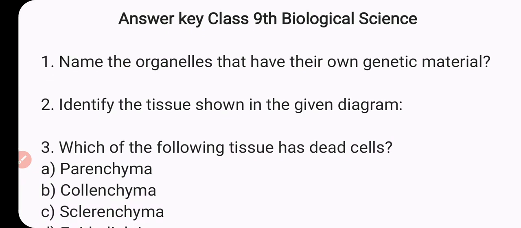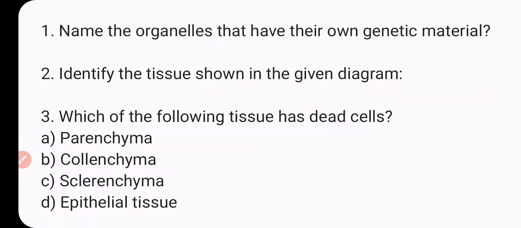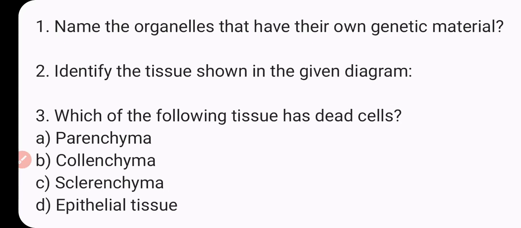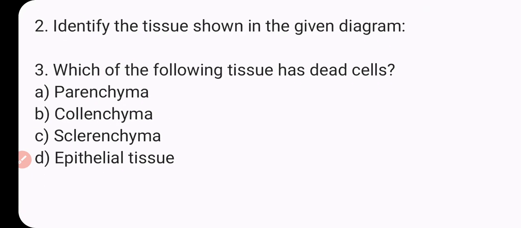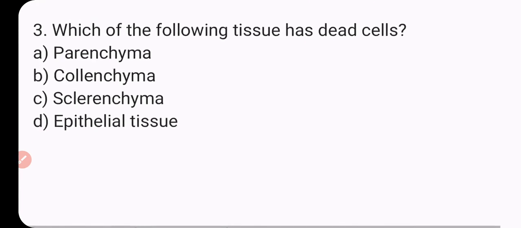Let's start the video. Name the organelles that have their own genetic material. Answer is described below the question. Identify the tissue shown in the given diagram. Which of the following tissues: parenchyma, collenchyma, sclerenchyma, epithelial tissue? Sclerenchyma is the right answer.